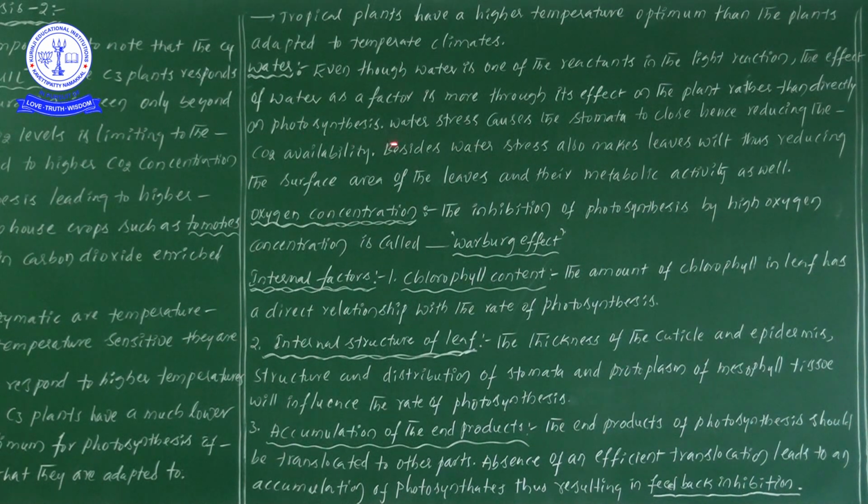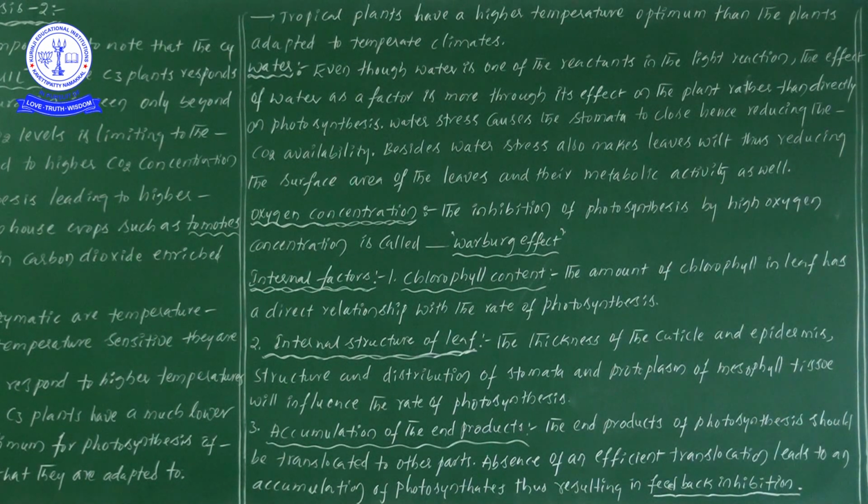Why is it required? Water stress causes the stomata to close. When the plant undergoes different types of water stress conditions, the water availability will be less, and thereby the stomata close. When the stomata are closed, the exchange of gases is reduced, and once gas exchange is reduced, CO2 availability is also reduced.